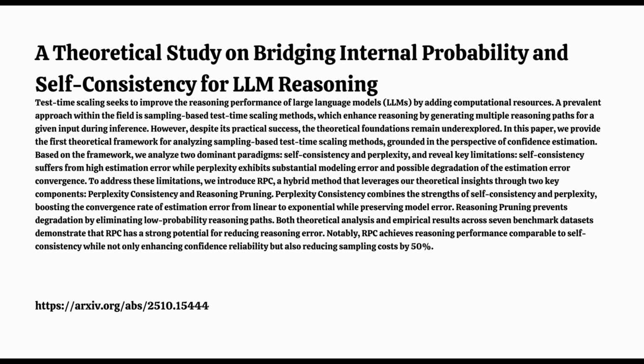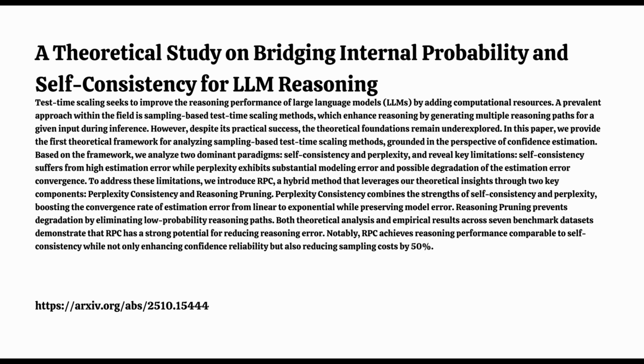It can become prohibitive. Which brings us to the other main approach, perplexity, or PPL. This one is probability-based. Instead of counting votes, it just looks at the internal probability the LLM assigns to the whole answer sequence. And PPL is often talked about as being much faster, right? Does the framework confirm that? It does, in theory. PPL can achieve exponential convergence for that estimation error. Exponential is a huge difference. Instead of doubling work to halve error, maybe just a couple more samples give you a massive error reduction. It could be the difference between waiting minutes versus seconds.